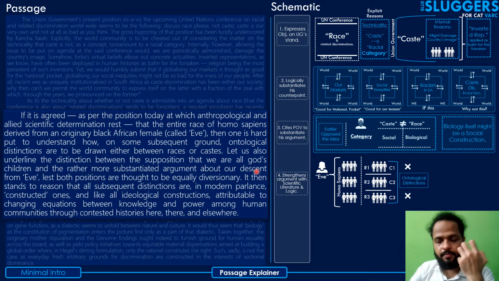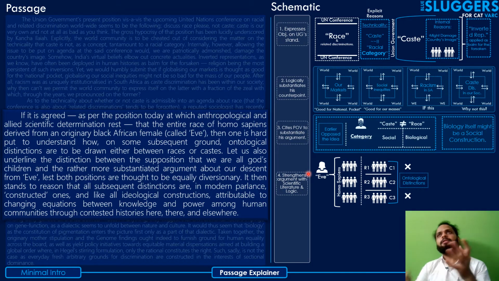So the author says that if we agree, according to anthropology and its sister scientific disciplines, that the entire race of Homo sapiens came from one originary black African female called Eve, then it is hard to understand how people end up drawing ontological distinctions amongst themselves, dividing themselves into different groups and categories on the basis of races and castes.